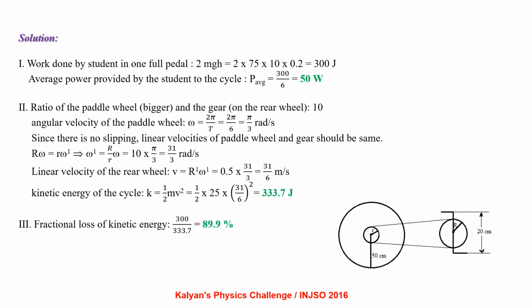So the kinetic energy of the cycle is half m v squared, half into 25 into (5 pi by 3) whole squared, which comes out to be 333.7 joule. The fractional loss of kinetic energy is 300 by 333.7, that is 89.9%.